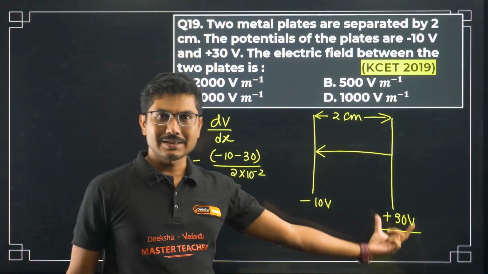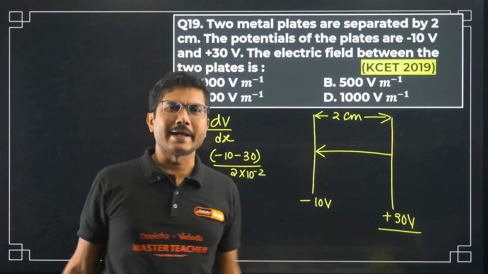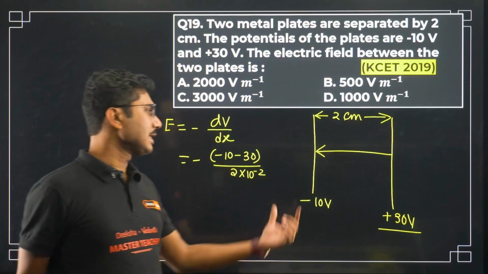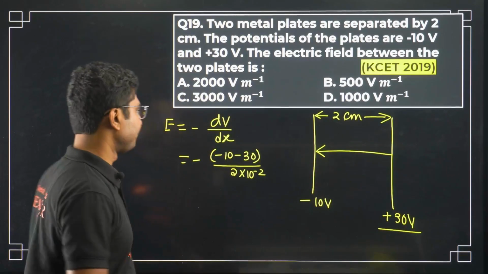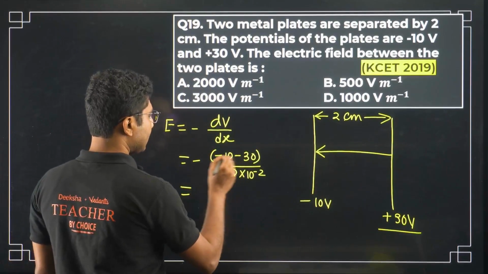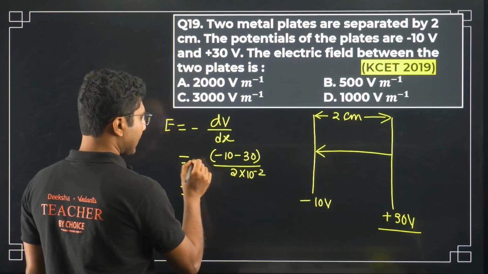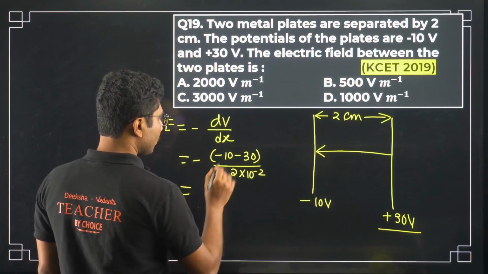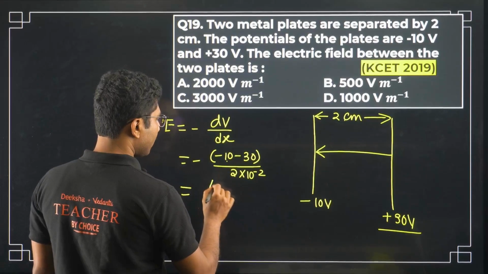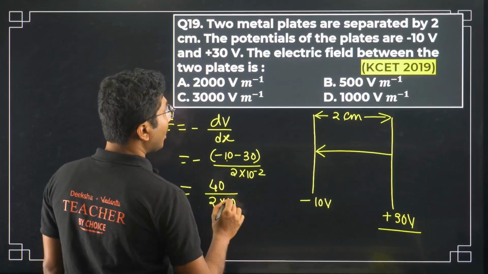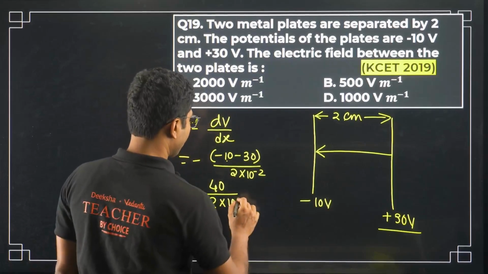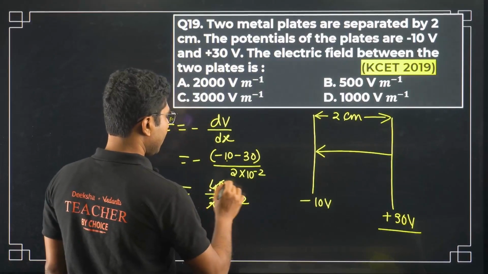Final minus initial. In 99.99 cases it will be final minus initial. So minus will get common and it will cancel with this minus. So 30 plus 10, that is 40. 40 divided by 2 into 10 to the power of minus 2, or 20.